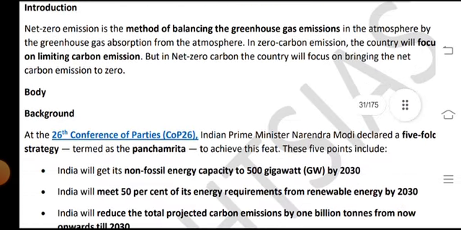Net zero emission is the method of balancing the greenhouse gas emissions in the atmosphere by greenhouse gas absorption from the atmosphere. In zero carbon emission, the country will focus on limiting carbon emission, but in net zero carbon, the country will focus on bringing the net carbon emission to zero.